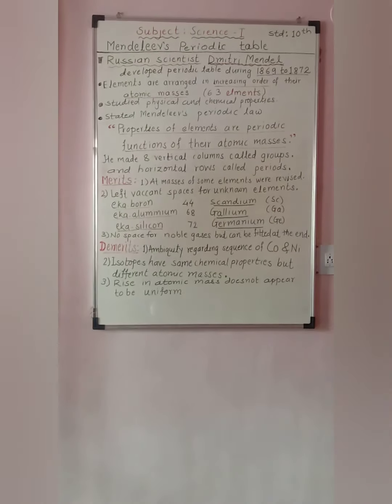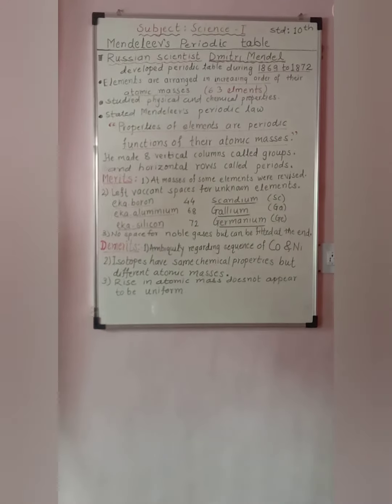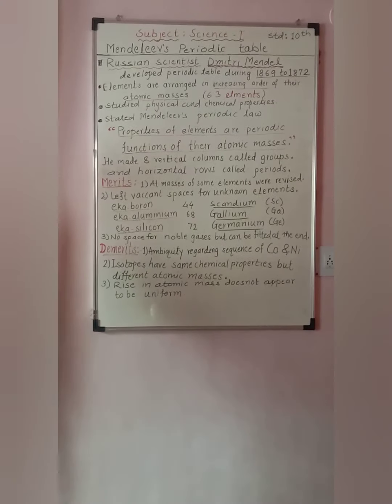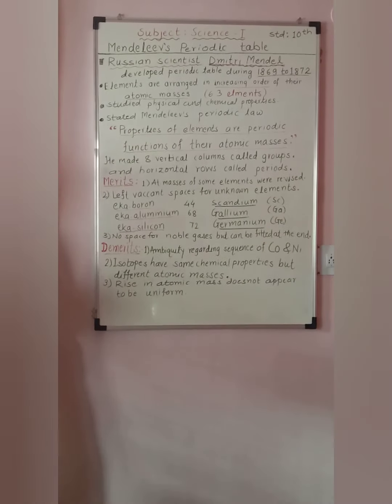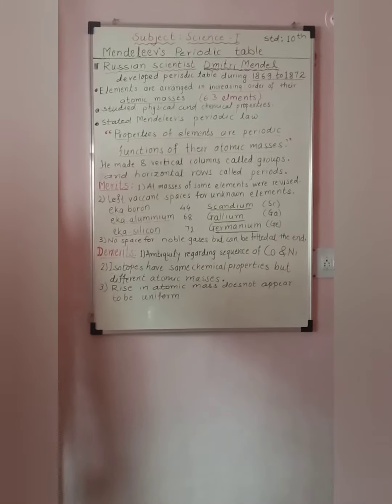Along with these merits, there are certain demerits due to which this classification was also discarded.